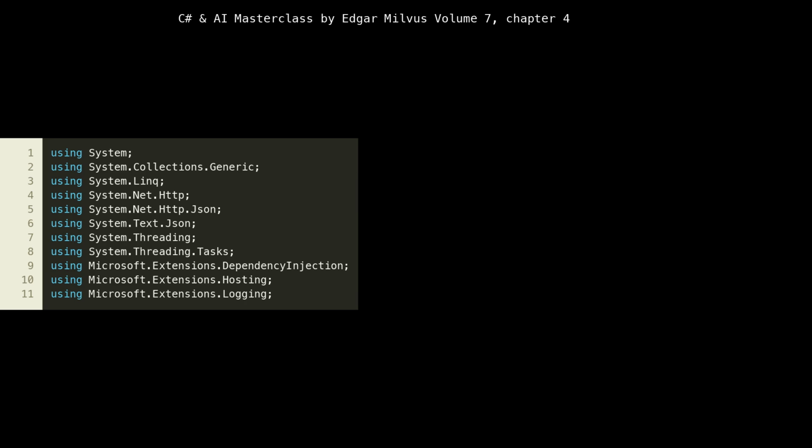Notice at lines 1 to 8, we're bringing in core C# functionalities like System for basic types, System.Collections.Generic for data structures like Dictionary, System.Linq for query operations, System.Net.Http and System.Net.Http.Json for HttpClient operations and JSON serialization, and System.Text.Json for more advanced JSON handling.